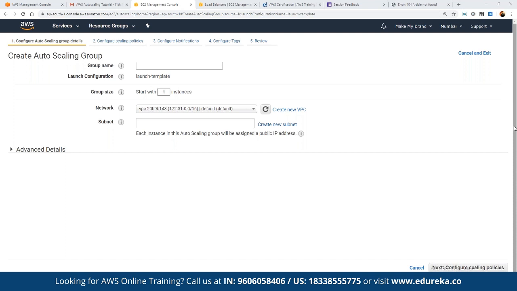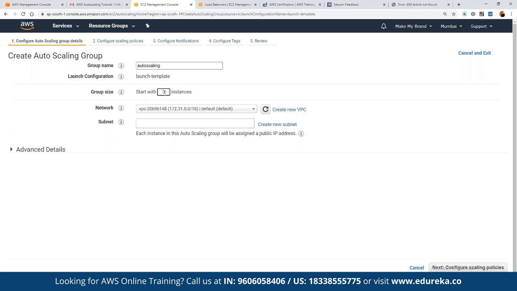Here we can define the name for the group that we are going to launch. For example, we can name it auto scaling, but just to avoid confusion, let's name it auto scaling group itself. And then we can define the network and the group size. Here we can define how many instances we want to launch, 3 instances or 5 instances. We can define the number here.